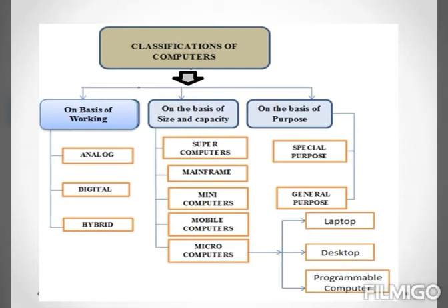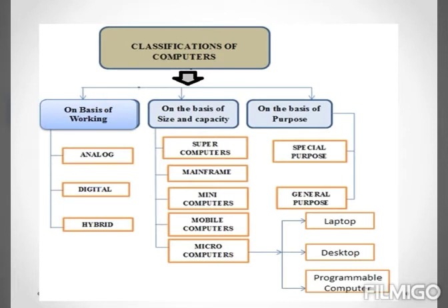The next is on the basis of size and capacity. Computers here are usually classified as supercomputers, mainframe computers, mini computers, mobile computers and microcomputers. The microcomputers are again classified as laptops, desktop and programmable computer.